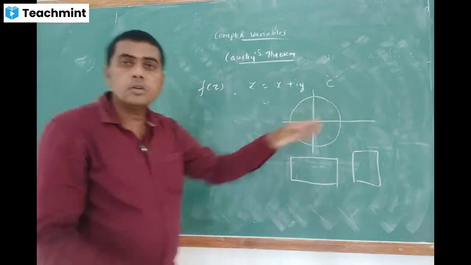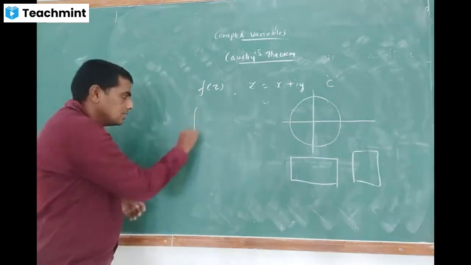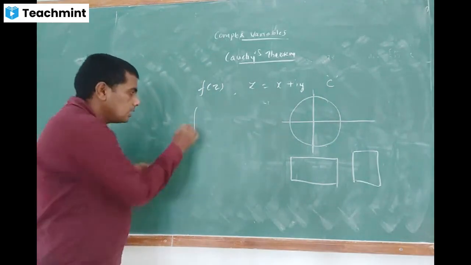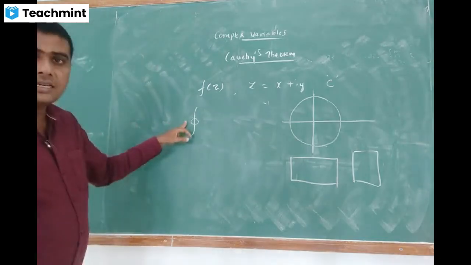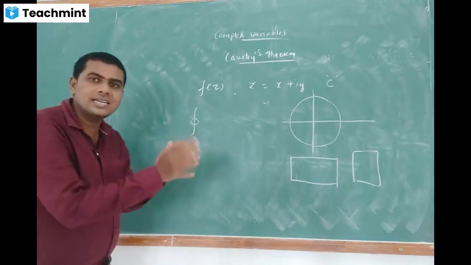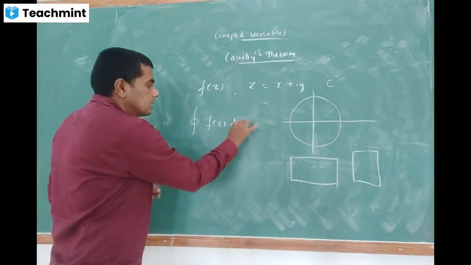So I am going to define the complex integral or the line integral like this. A line integral I can simply express like this, or else like this also. This indicates a line integral, but the complex line integral I will write using this symbol: the integral of f of z dz.